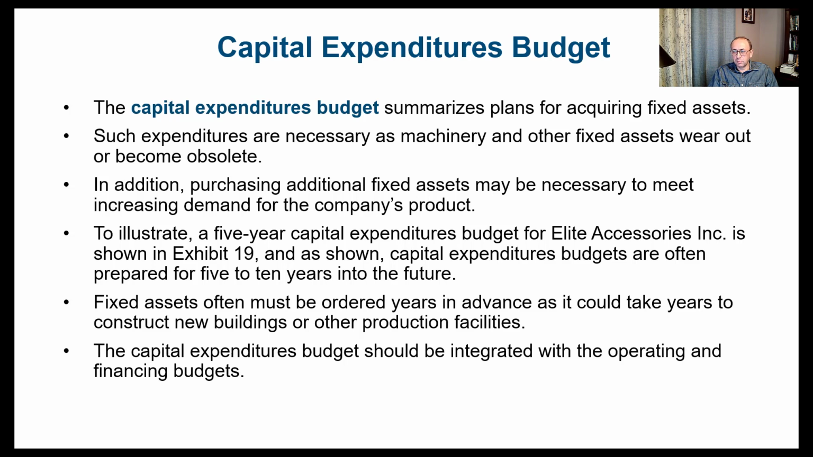So let's continue with our example. We have a 5-year capital expenditure budget for Elite Accessories Incorporated, and it's shown in the next slide in Table 19 or Exhibit 19. And as shown, capital expenditure budgets are often prepared for 5 to 10 years into the future. So fixed assets often must be ordered years in advance, as it could take years to construct new buildings or other production facilities. The capital expenditure budget should be integrated with the operating and the financing budget.